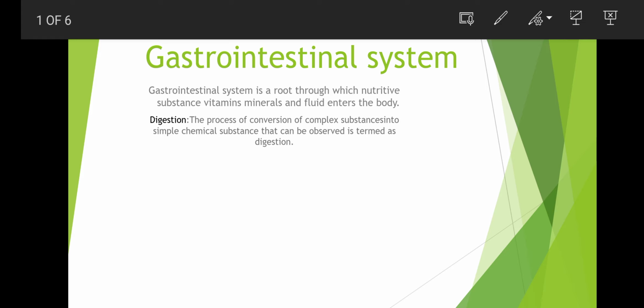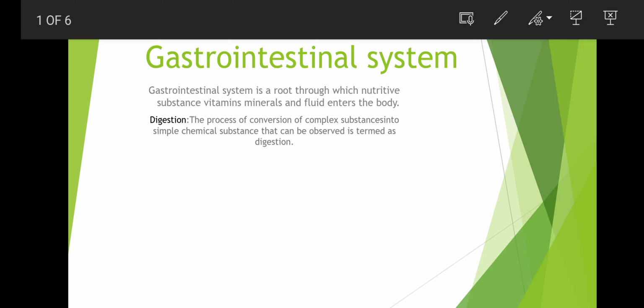The gastrointestinal system is a route through which nutritive substances, vitamins, minerals and fluids enter into the body. When we take in nutrition, fluids and food, this is the route through which our food enters into our body. So it is called the gastrointestinal system.